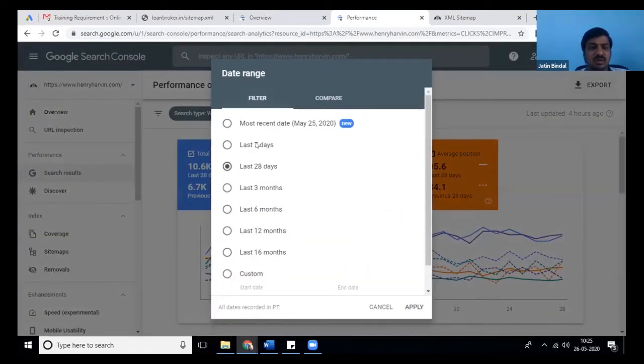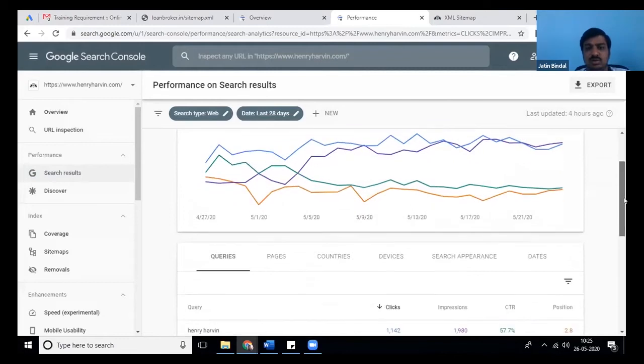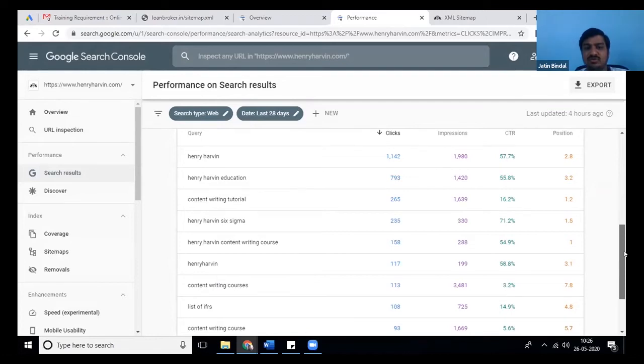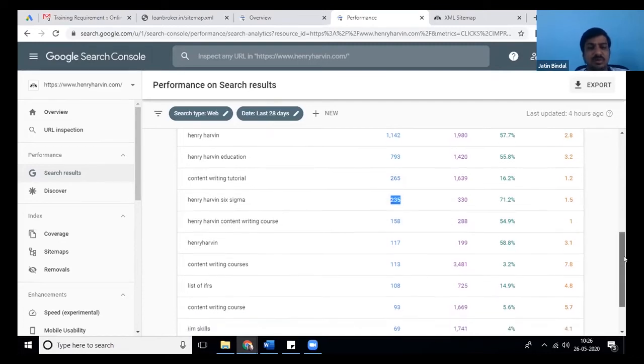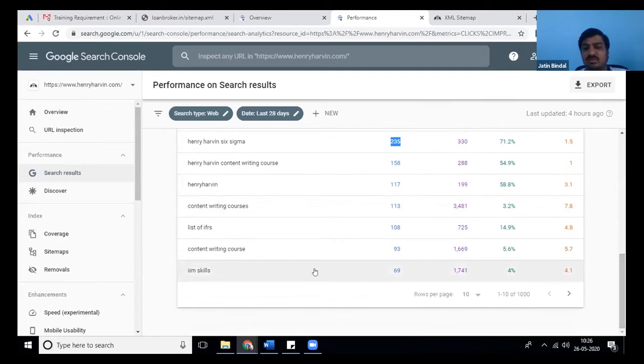Okay, let's not see the comparison now. Let's see the real ranking. If you look at what people are searching, people are searching Henry Howing education, content writing tutorials. Look at the ranking, our ranking 1.2, Henry Howing Six Sigma 1.5, and look at how many people are searching it. Our rankings are super. Okay, Henry Howing content writing course, where there is no Henry Howing, we are ranking on 8th position, content writing course on 5.6.